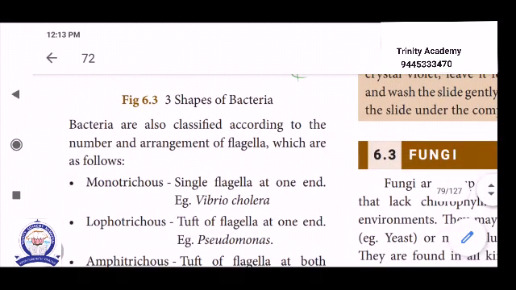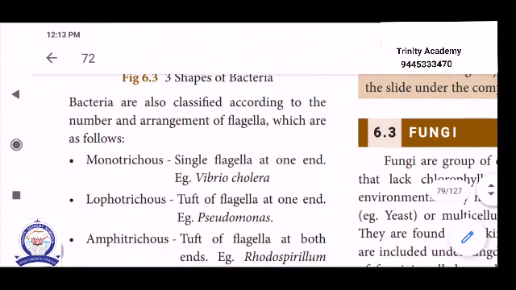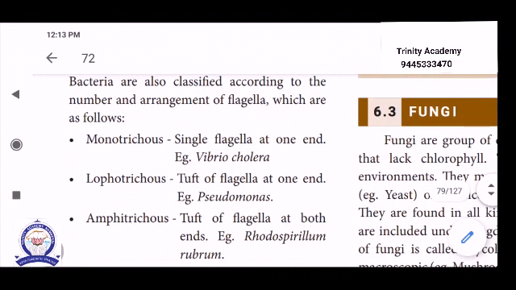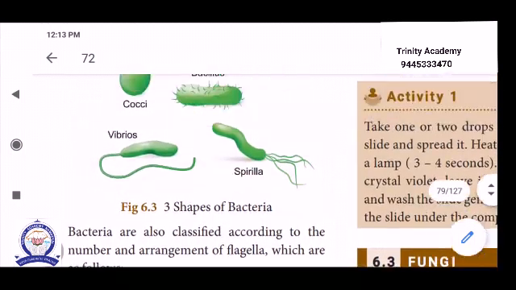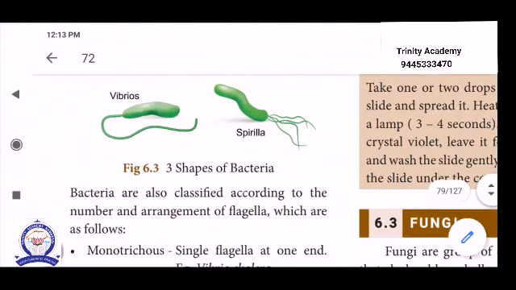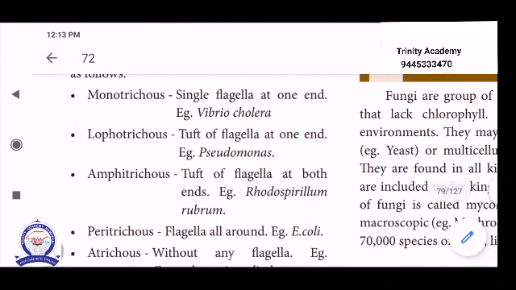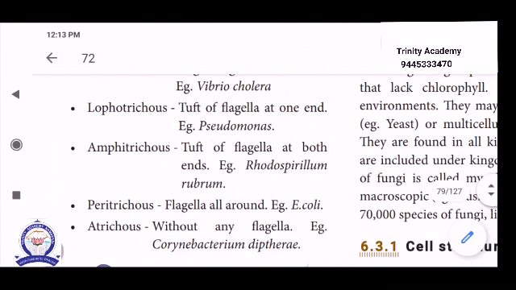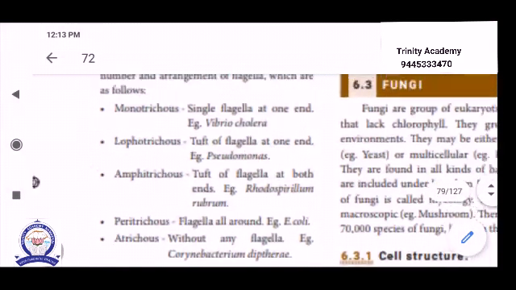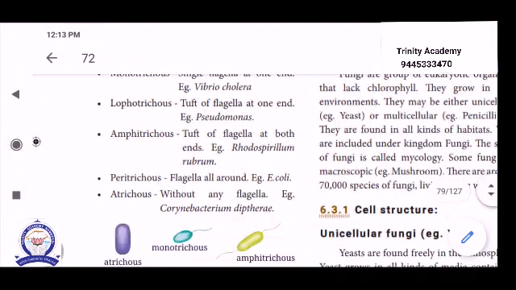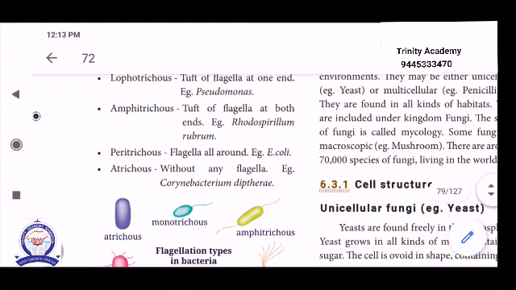Okay. Then bacteria are also classified according to the number and arrangement of flagella, which are as follows. See that. So bacteria are classified according to the number of flagella. Totally there are 5 types. First one monotrichous, second one lophotrichous, third one amphitrichous, fourth one peritrichous, and fifth one atrichous.